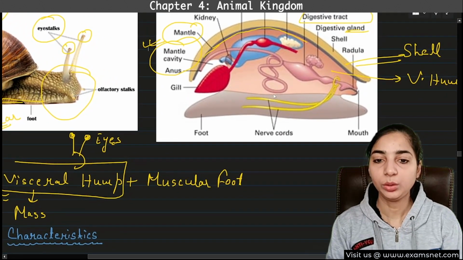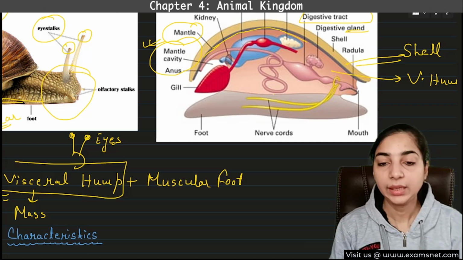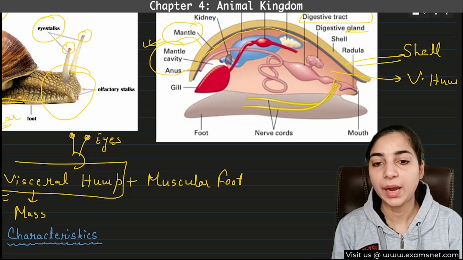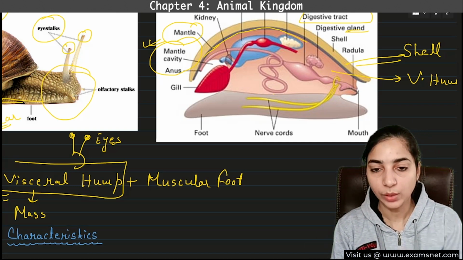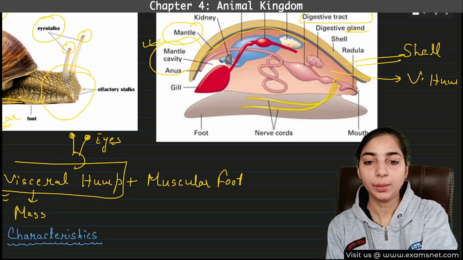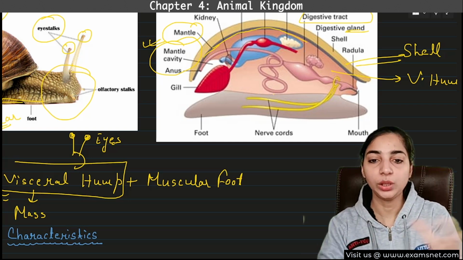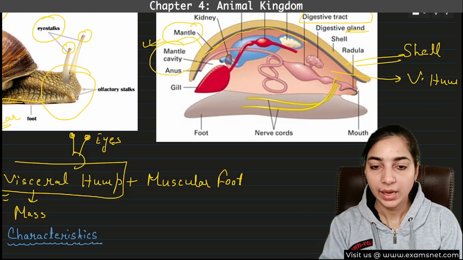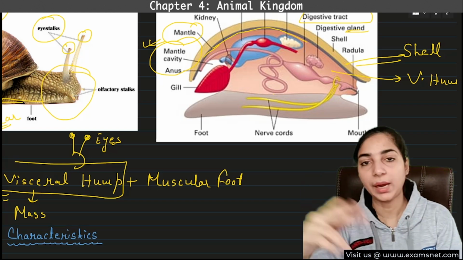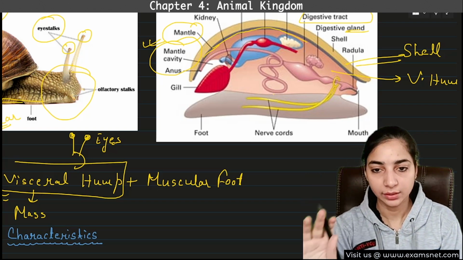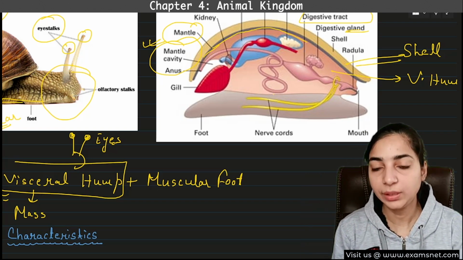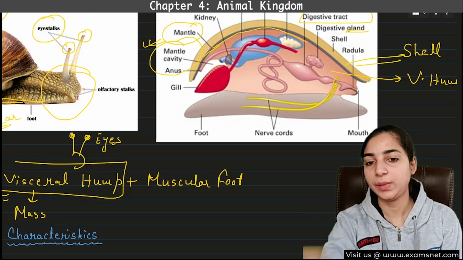On the upper part of the body, you can see that there is no space between the mantle and the visceral hump. Okay. Can you identify the visceral hump and the mantle? The pink area which contains all the organs is the visceral hump, and that is covered by the mantle. That is a gray color line. Okay. So can you see any space between the mantle and the visceral hump? No, no space is present.